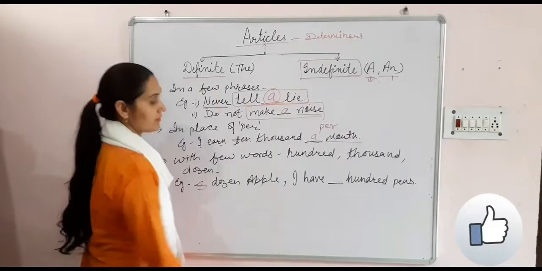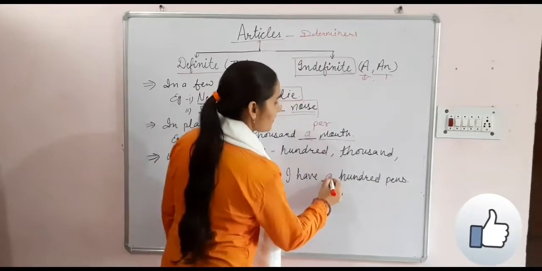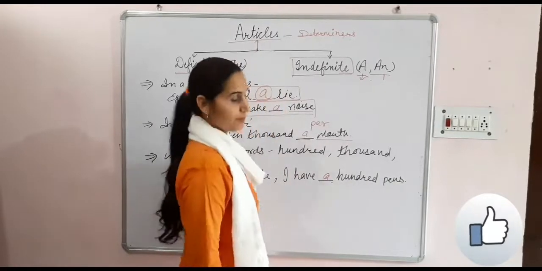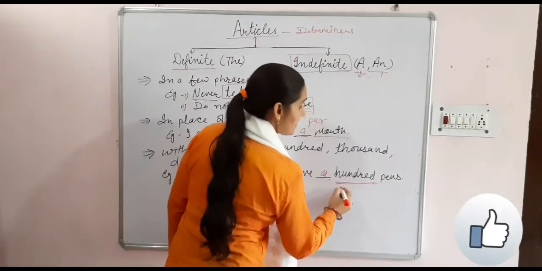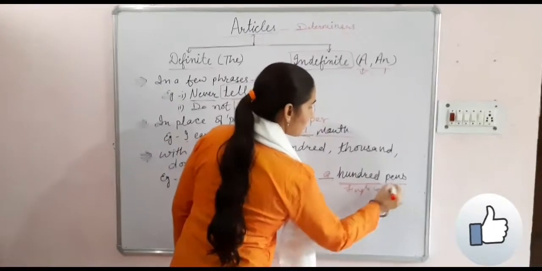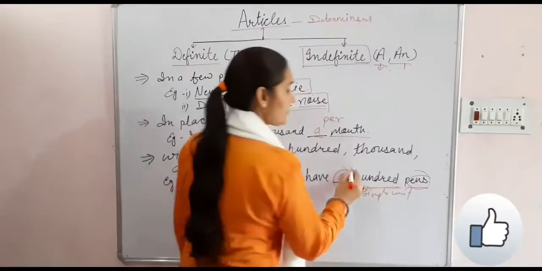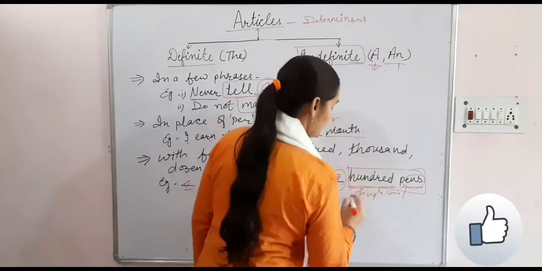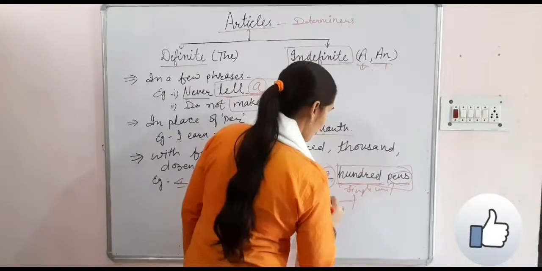I have a 100 pens. Here 100 indicates a single unit. Pens is plural, but here we are using a because 100 is a single number.